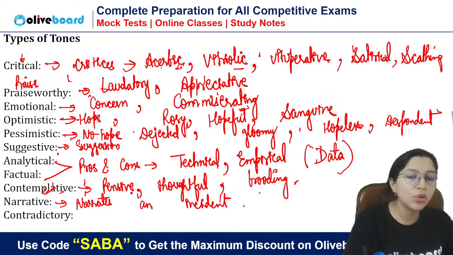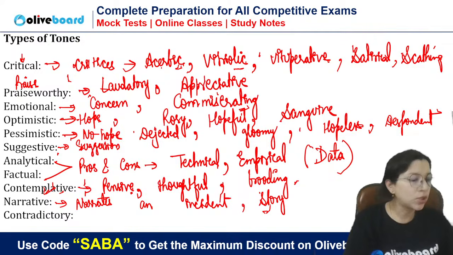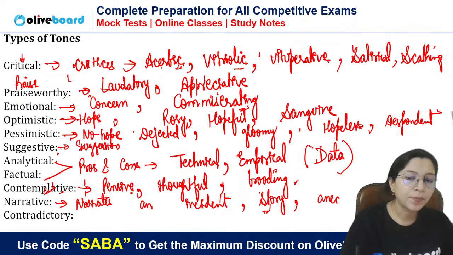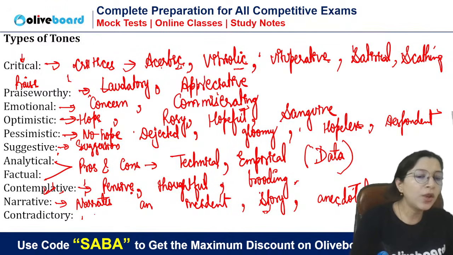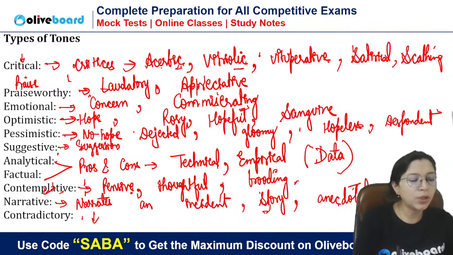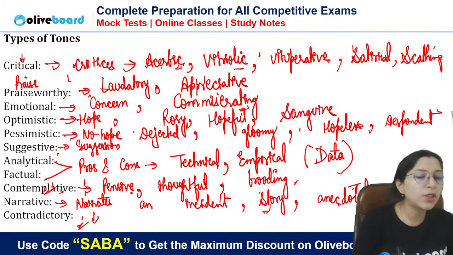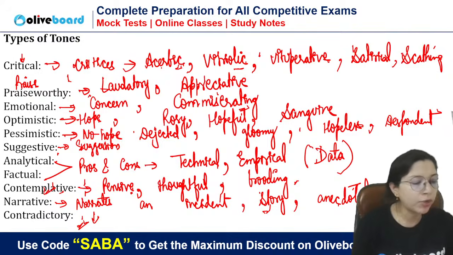Basically, we use such tone for stories or for incidents, anecdotes. Anecdotal also you can say. Anecdotes are basically incidents. Okay, contradictory, when the author talks about both positive and negative, or when the author contradicts his own thoughts. There we use contradictory.